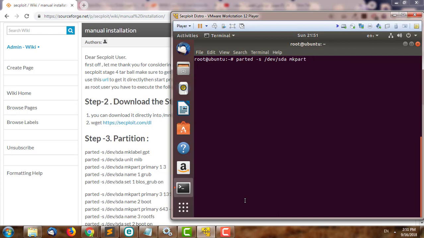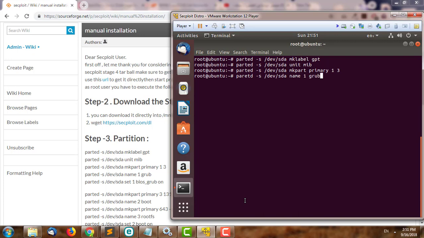First we're going to make the label GPT with parted. Then parted -s /dev/sda unit MiB, which is about megabytes, and mkpart primary. Then we go to parted and execute it as listed in the guide.